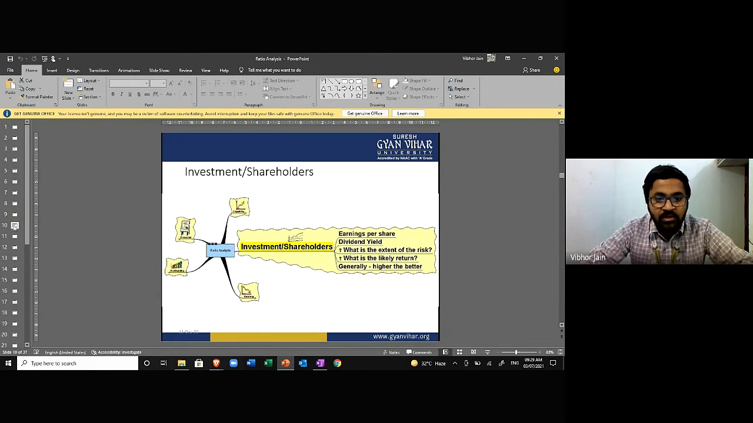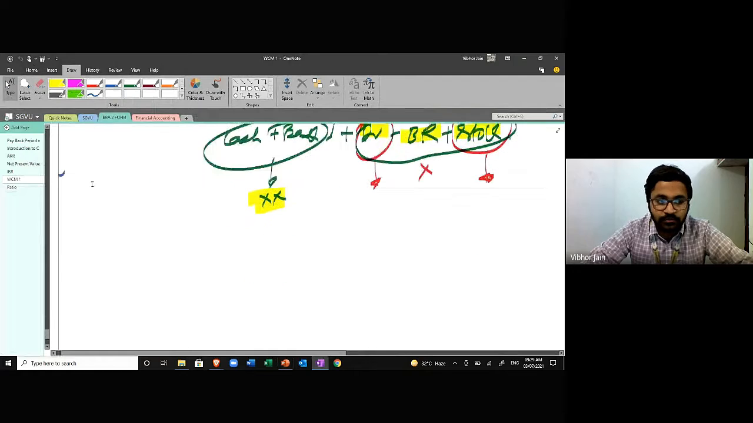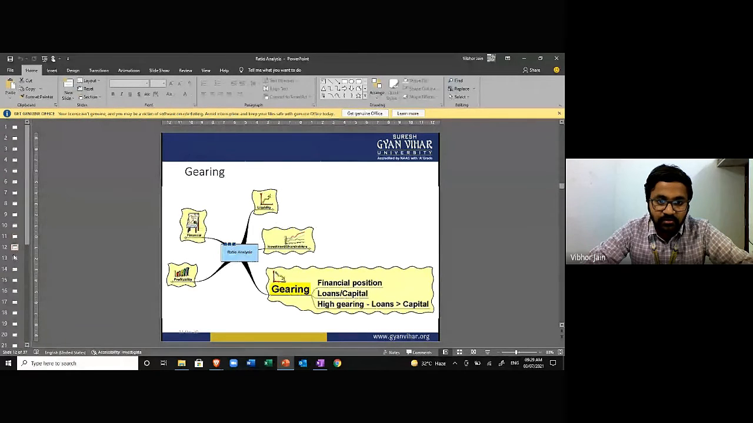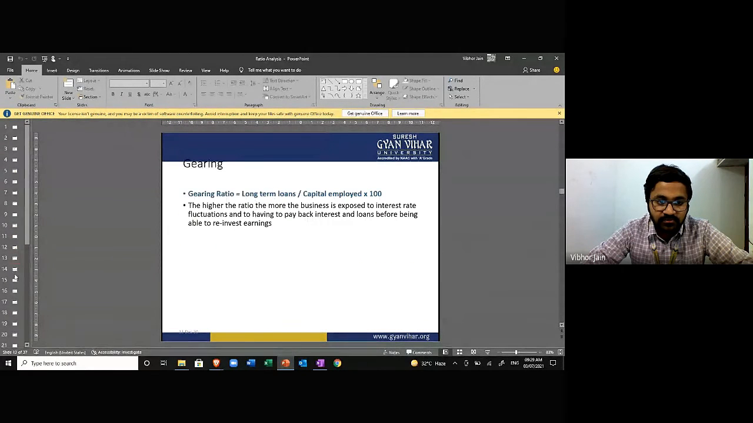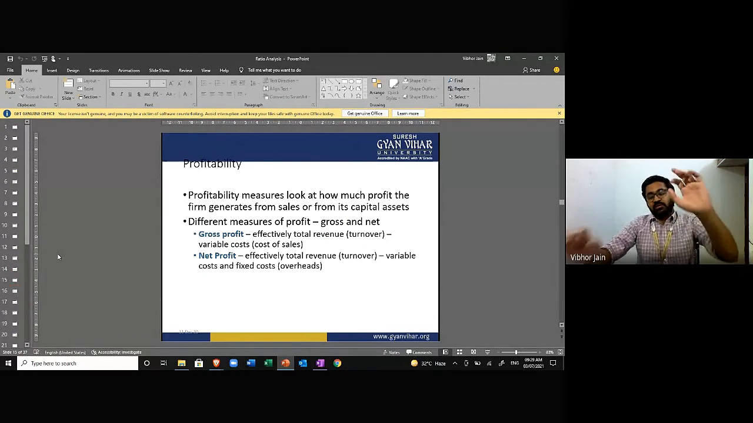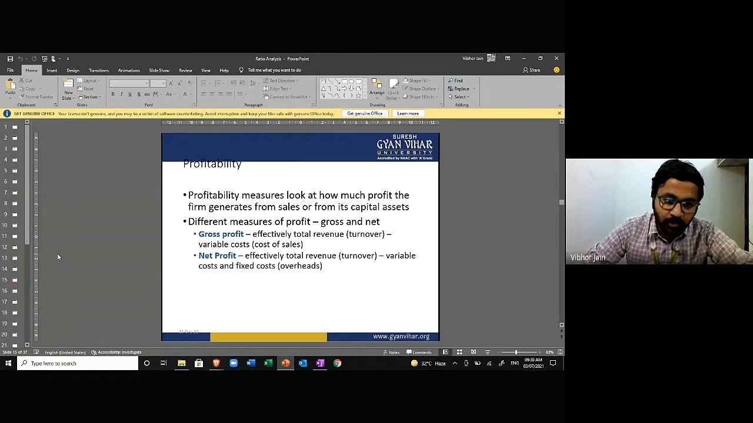Moving on. Now we're going to talk about investment or shareholder ratio. Did we also talk about the turnover ratio in the last class? No, no. Okay, great. Now, next is investment ratio. I want to talk about investment ratio later on. Gearing ratio also. Yes, okay. Those topics are a little bit difficult, so we'll talk about them later on.